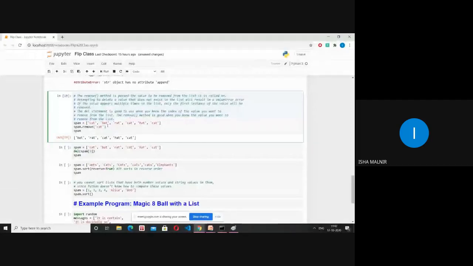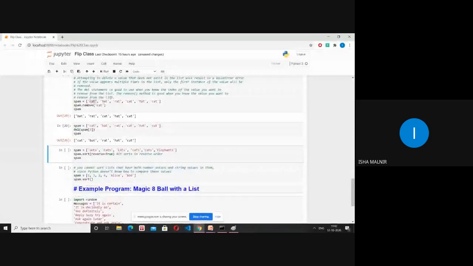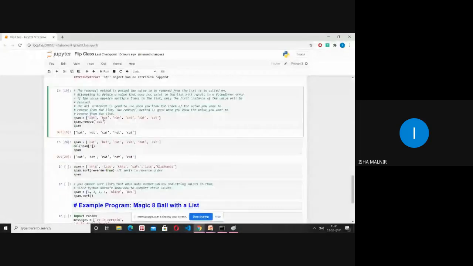So the first occurrence is only removed, the remaining stays as it is, as you can see over here. The same goes with the delete function also. So cat, bat, rat, and all these things. Now, if I want to delete spam3, the difference is again very similar to what we had in append and insert. So here remove means remove a particular value, fine.